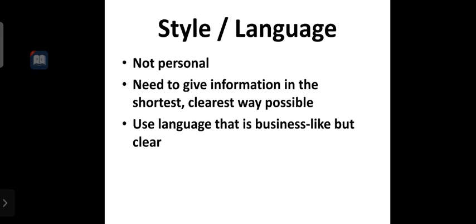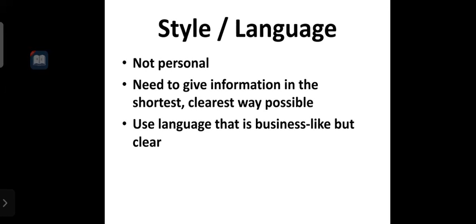Now we are going to discuss which style or language we have to use when writing a formal letter. When writing a formal letter we do not use personal language. It should not be personal. Second point is we need to give information in the shortest, clearest way possible.